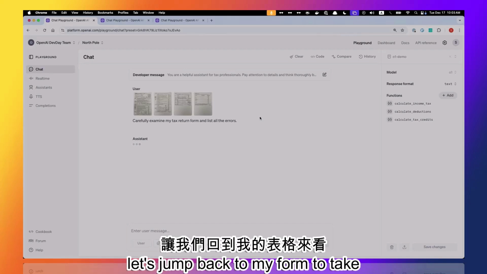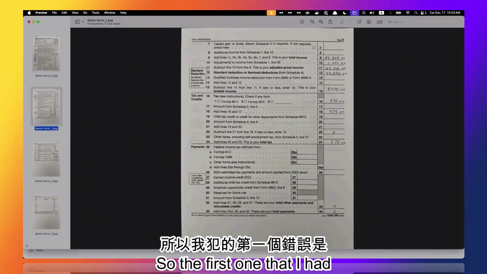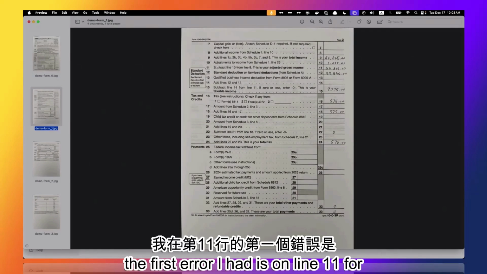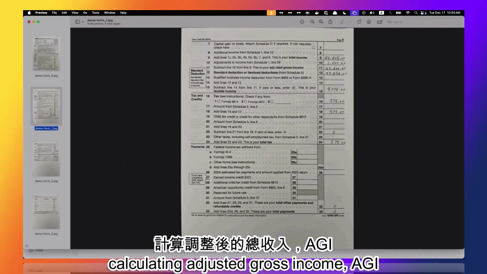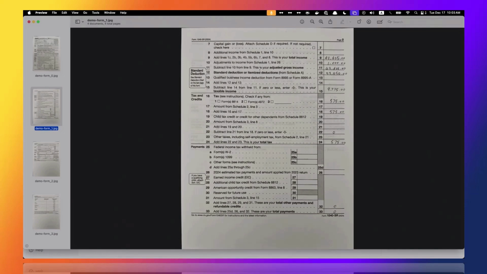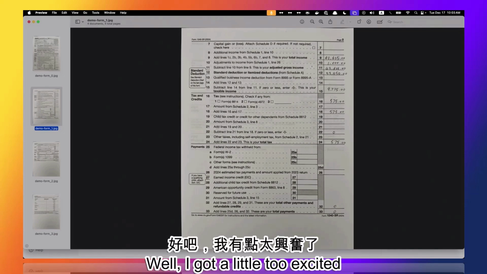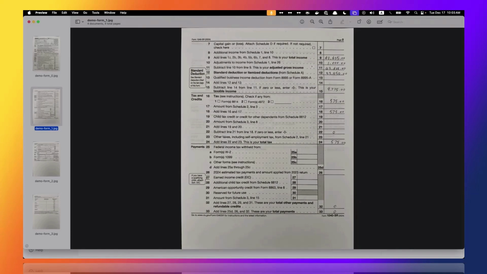While O1 is thinking, let's jump back to my form to take a look at the errors that I had. So the first error I had is on line 11 for calculating adjusted gross income, AGI. I was supposed to subtract line 10 from line 9, but I did the opposite. I used addition. We've all been there. Well, it happens. I got a little too excited every time I see the word AGI.